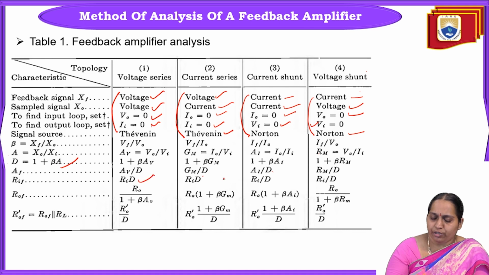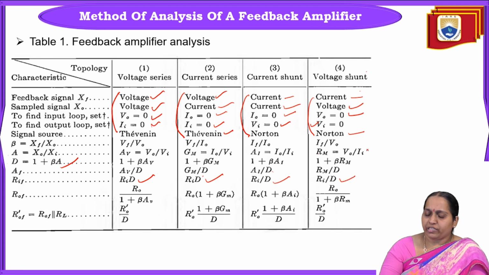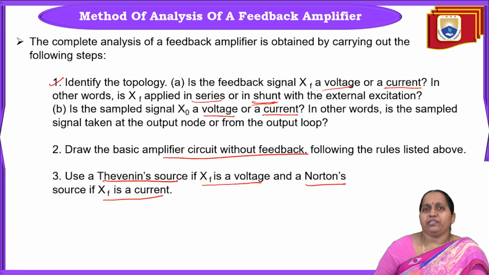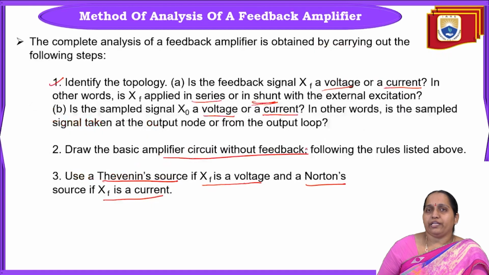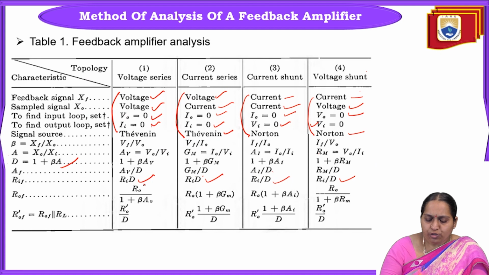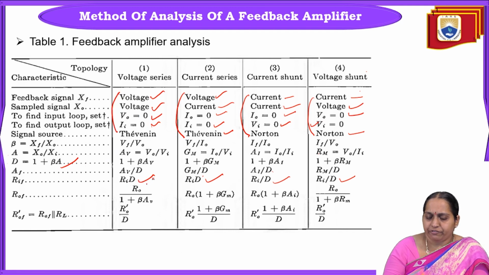So RIF equals RI into D, and here it is RI by D and RI by D, for current shunt and voltage shunt. As we have seen earlier, RIF will increase for series and decrease for shunt. So RIF is increasing for voltage series and current series, multiplied by D. Whereas for voltage shunt and current shunt, it is divided by D, that is, it is going to reduce.